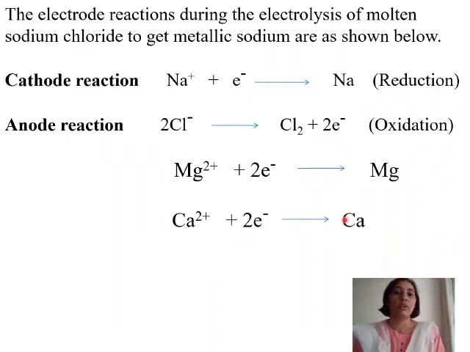I hope you have understood why it is called electrolytic reduction, because using energy we are splitting up the compounds, or metal chlorides here, into metallic sodium or metallic magnesium or metallic calcium. So that is why it is called electrolytic reduction, and this method is used for highly reactive metals.